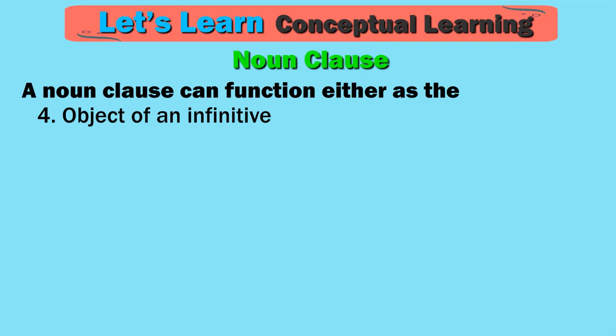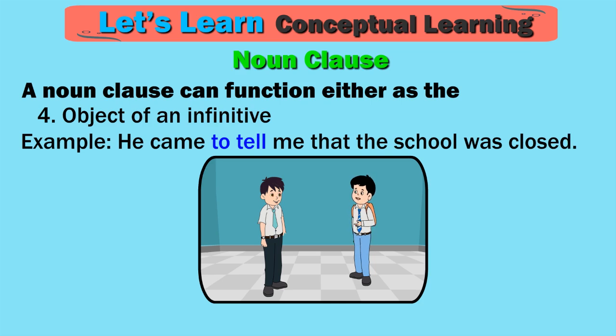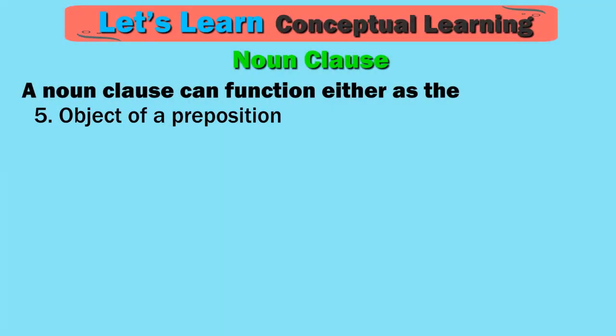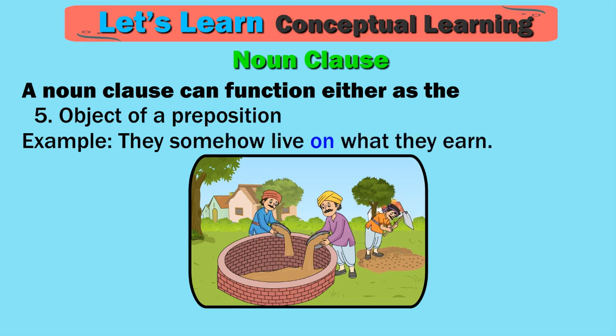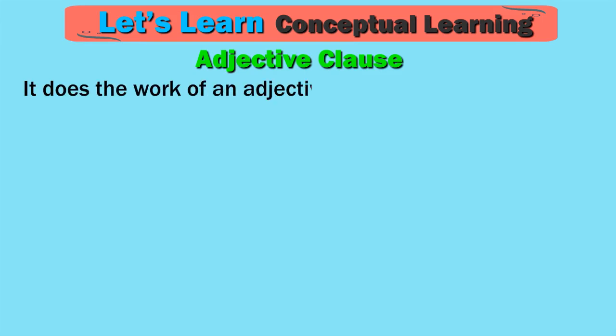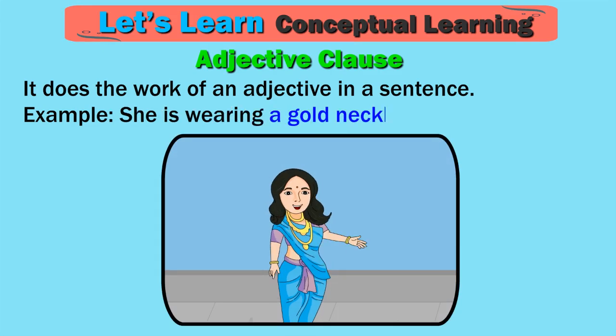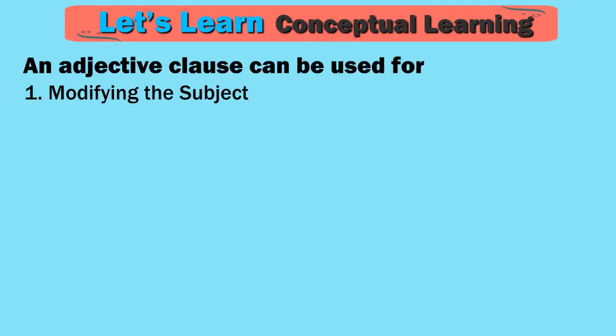4. Object of an infinitive. Example, he came to tell me that the school was closed. Object of the infinitive to tell. 5. Object of a preposition. Example, they somehow live on what they earn. Object of the preposition on. Adjective clause. It does the work of an adjective in a sentence. Example, she is wearing a gold necklace. Adjective clause. An adjective clause can be used for 1. Modifying the subject.